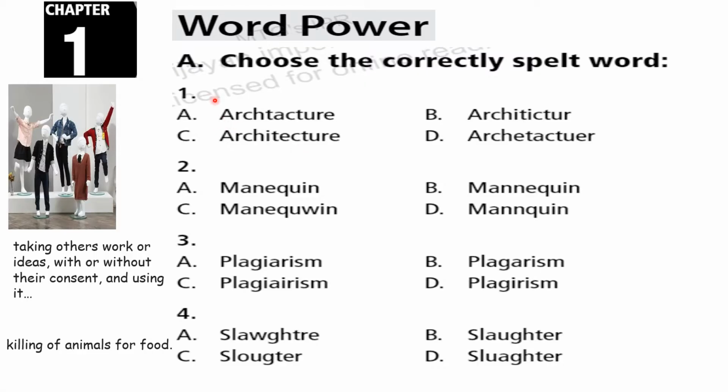Here you have Chapter 1 Word Power. Choose a correctly spelled word. You have four options. You have to check which is the correctly spelled word. Maybe the other three will not exist even in dictionary. So now you should know how to pronounce it. You should know the word. Then only you can check the correct spelling.